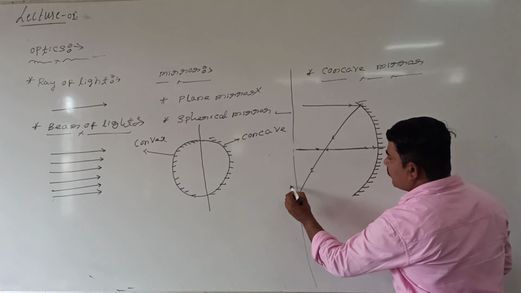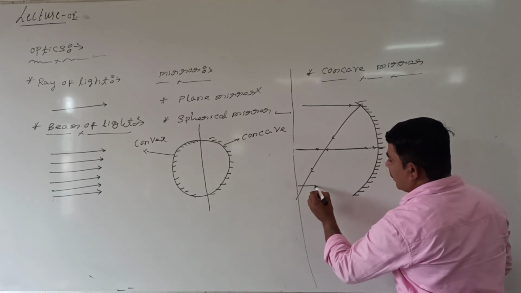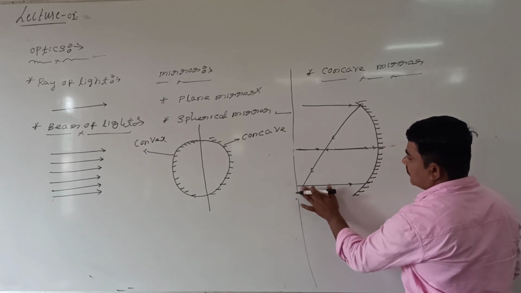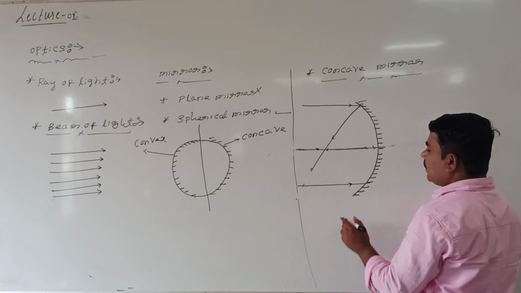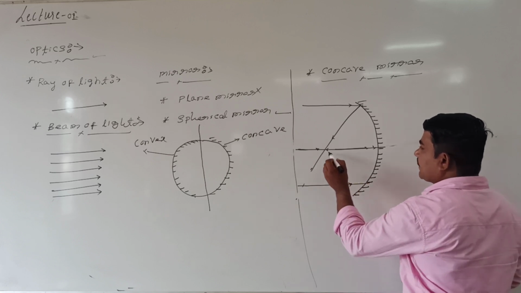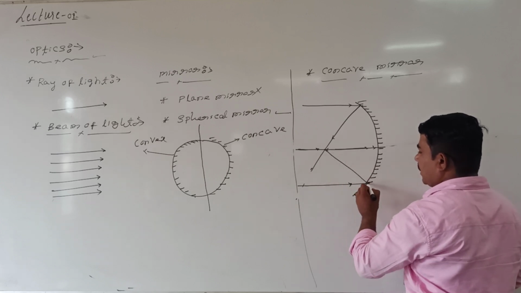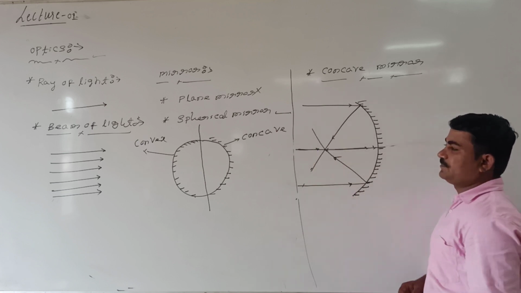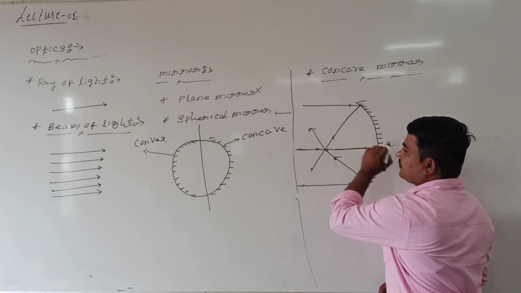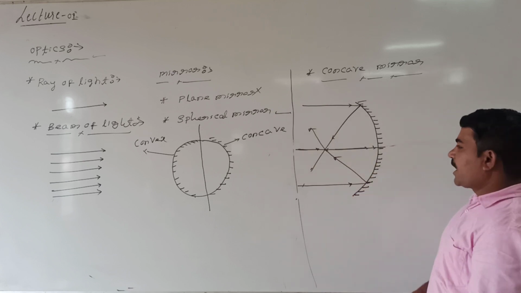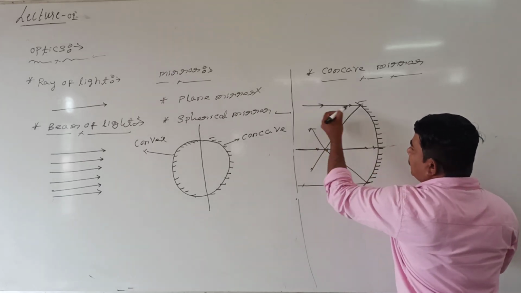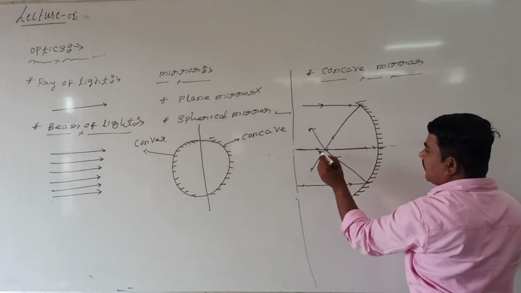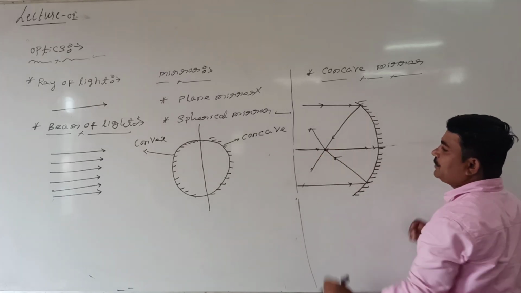Now let us take one more ray of light. Are you following? One more ray of light. When the ray of light is incident, again it bounces back like this. How is it reflected? It reflects like this, in this direction it goes, right? How does the ray of light come? Here the ray of light is coming like this, like this, like this. After reflection, the ray of light is meeting at this point.